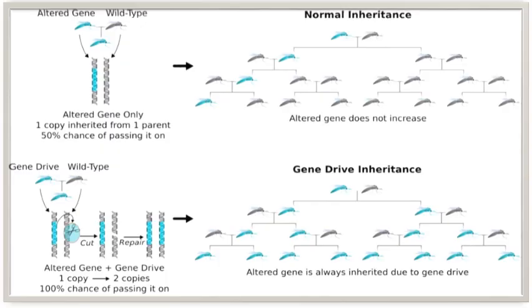In a Mendelian population, or normal inheritance, in every generation the passing of a particular gene is 50%. Here you can see in the left figure, one copy is inherited from one parent, and that is a 50% chance of passing into it. In the second figure you see where the gene drive operates.